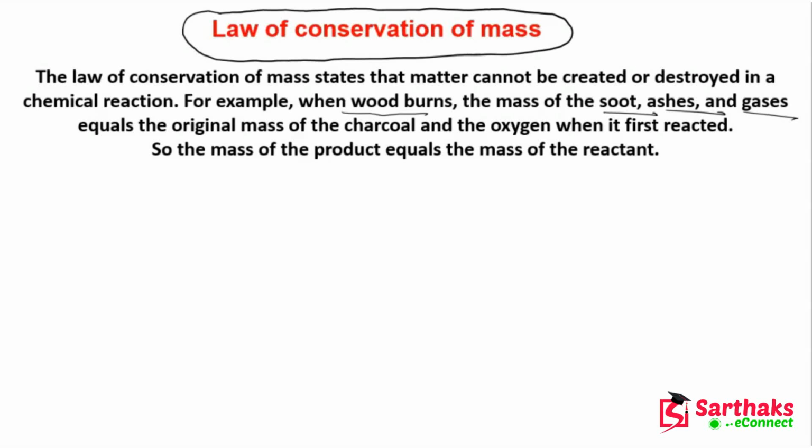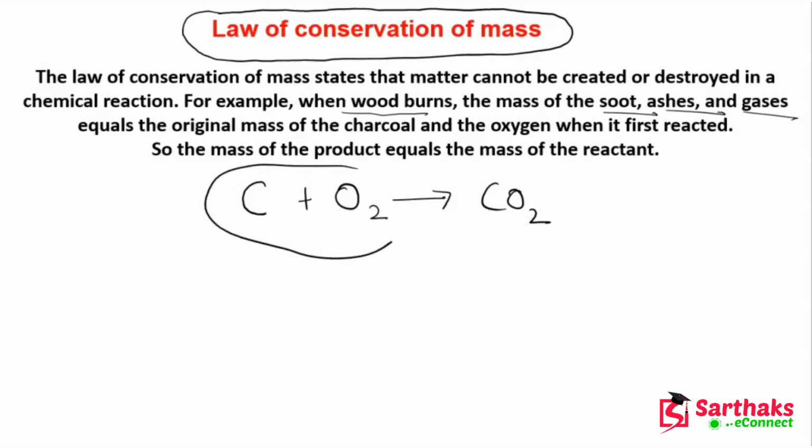Because when you burn wood, what do you actually burn? You burn charcoal, and we can write it as C. When this C reacts with oxygen, it will give us carbon dioxide, some ashes and some gases. So the mass of this charcoal and this oxygen should be equal to the mass of the products. And what are the products? Carbon dioxide, ashes, soot, gases.